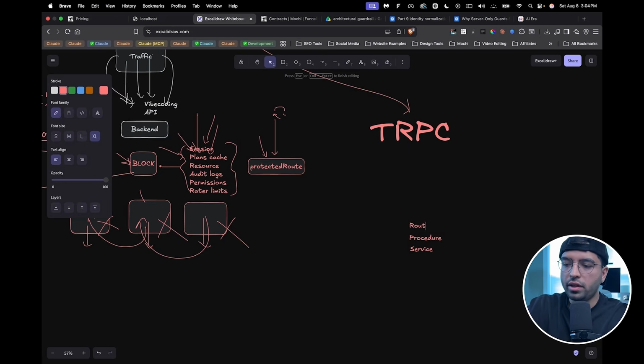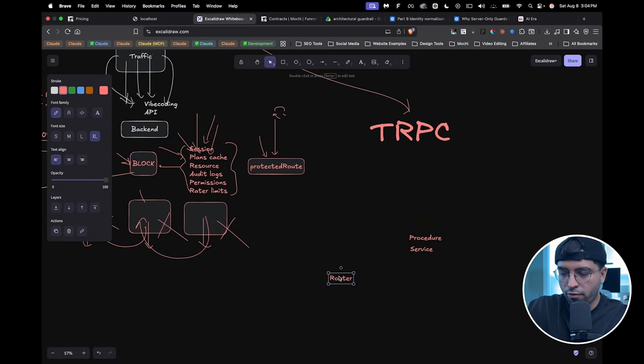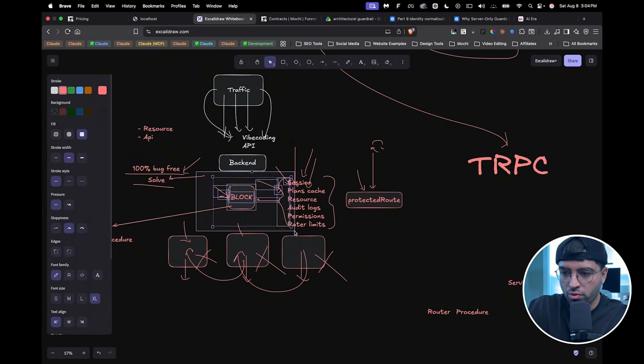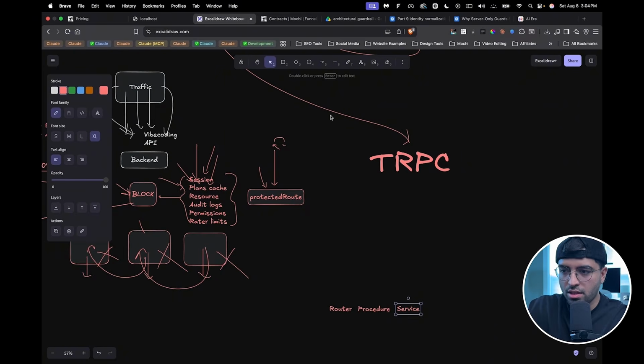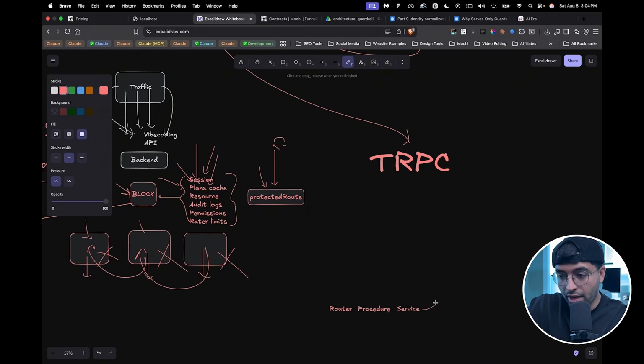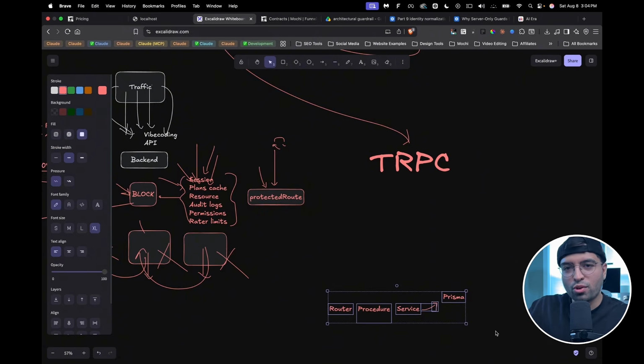And then finally, we need the router layer, right? So the router gets hit first. The procedure is the block in between. And the service is the one that contacts the database, and it happens with the help of Prisma. Okay? So this is a linear path. So anything you try to build, try to map out a linear path. If you can see that pattern, then AI is most likely going to follow the same pattern as well.